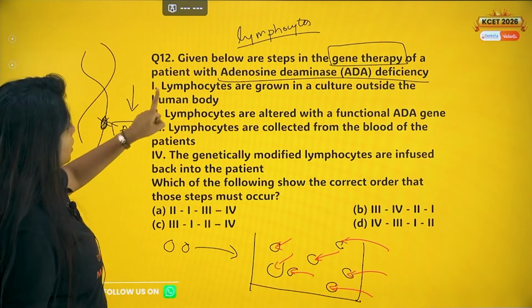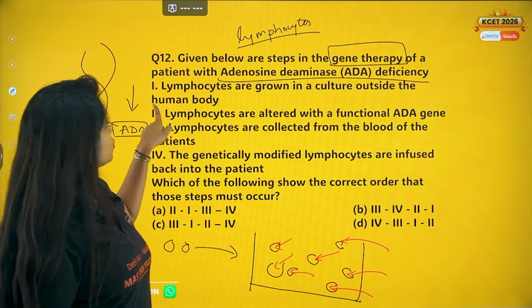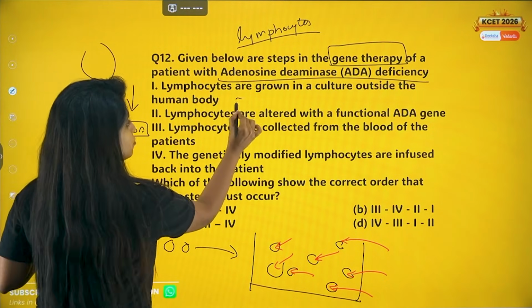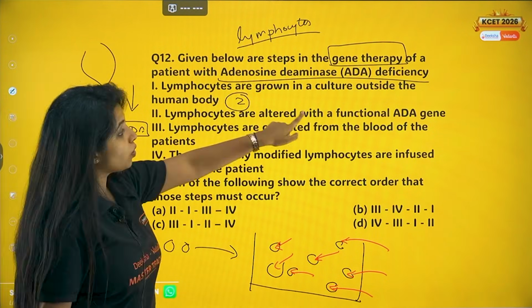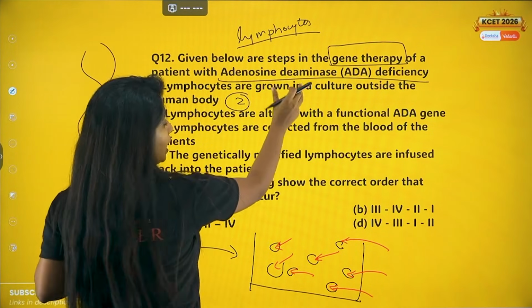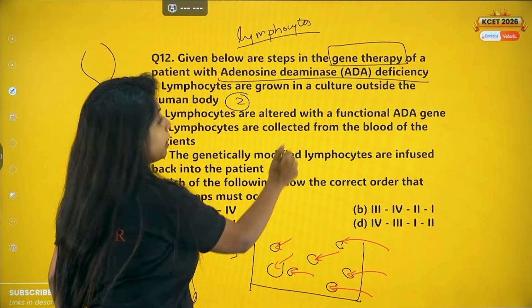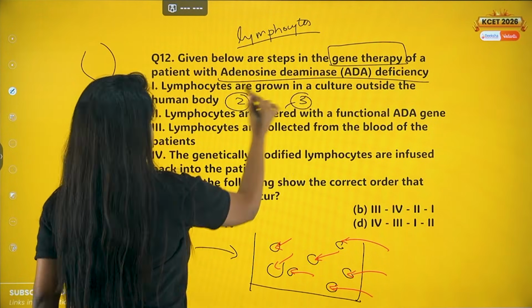So first of all, lymphocytes are grown in culture medium outside the human body. This should be the second step. So I will mark it second, but I am not sure yet. I have to read the other option. Lymphocytes are altered with the functional ADA gene. Again, after culturing them, I am going to alter them as well. So this is the third step.